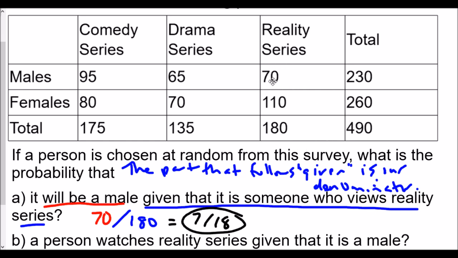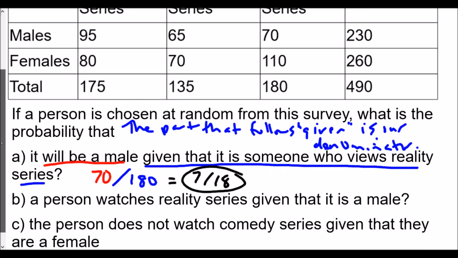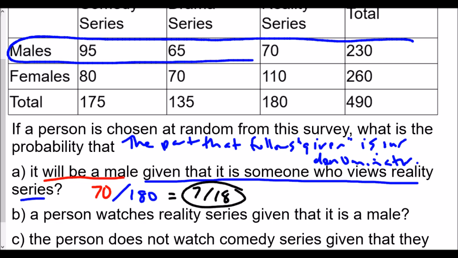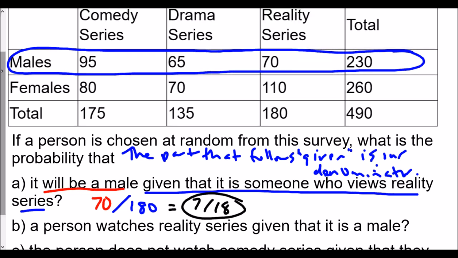Our next question asks about a person who watches reality series, given that it's a male. This time around, given that the person is a male, our denominator focuses not on the reality series but on the males, so we leave all the females out. Our denominator would be 230.